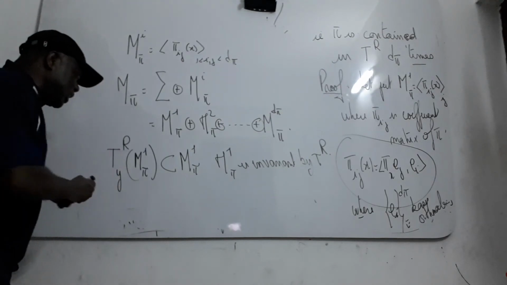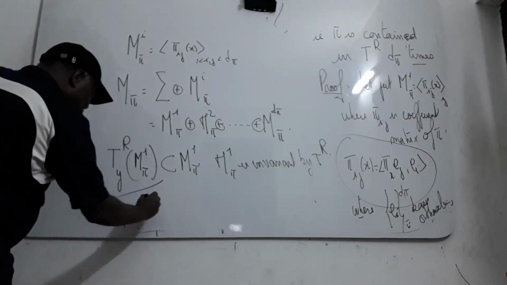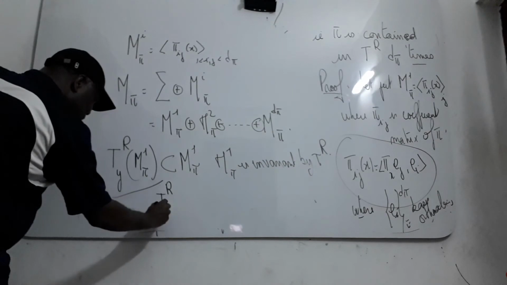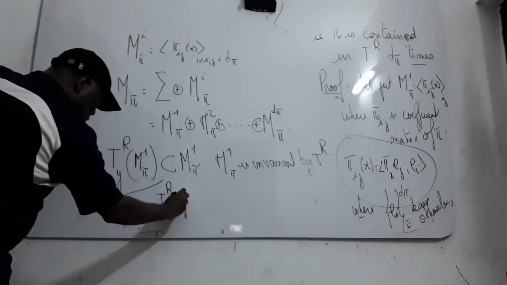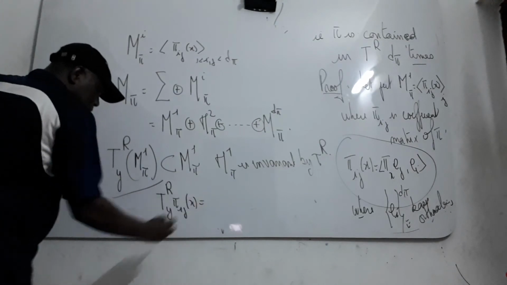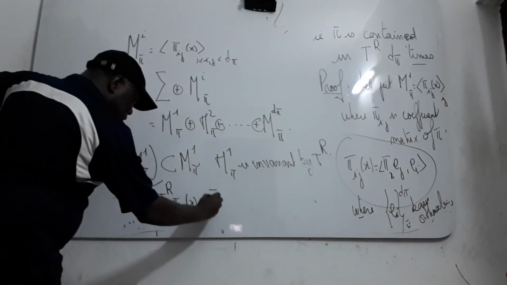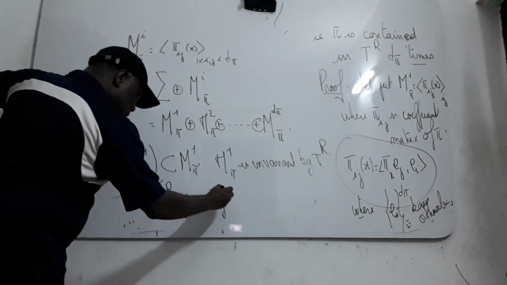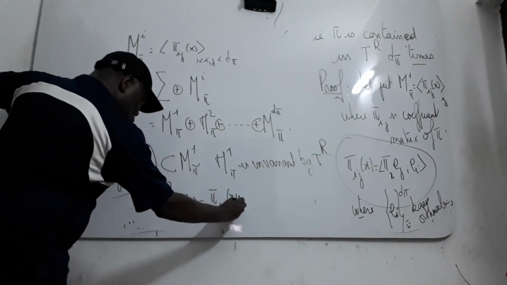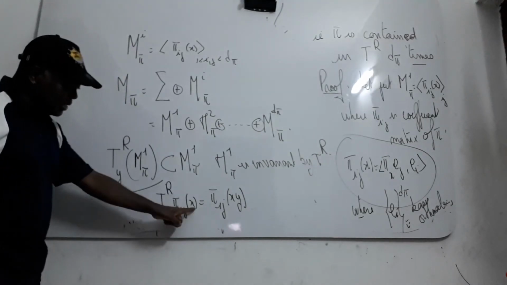How can you see it? If you compute TR of y applied to pi 1 j of x, by definition it is pi 1 j of x y, since the action is at the right.